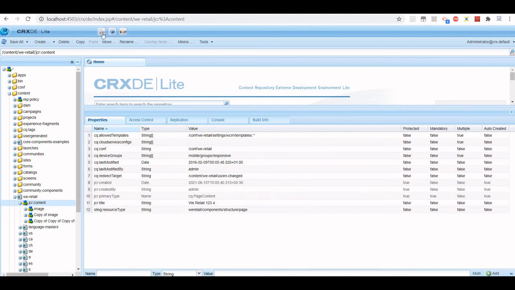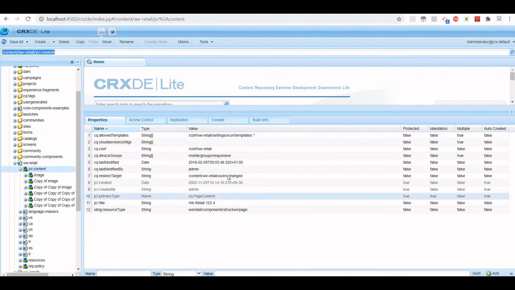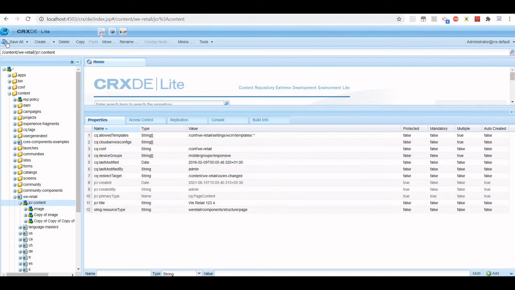Now this is my publish instance, and this is my author instance. I just changed it to en changed. I will change it to maybe even changed again, and I will just save it. Now I will go to my publish instance, refresh it, and it's changing. It's working fine.